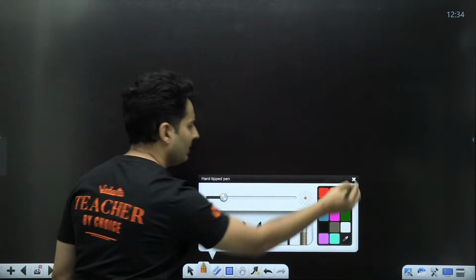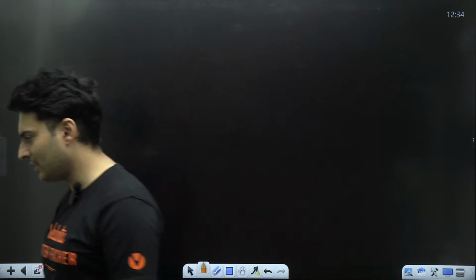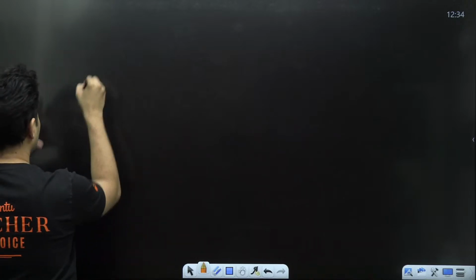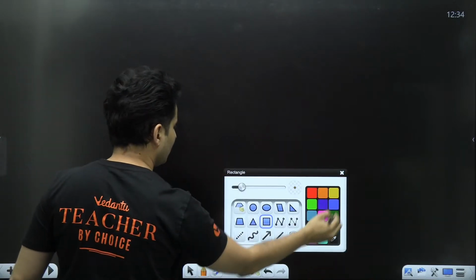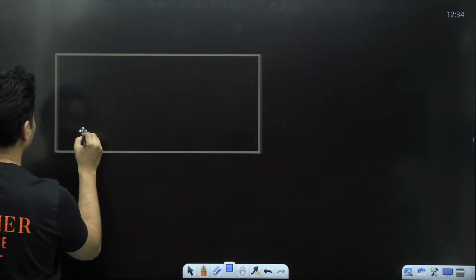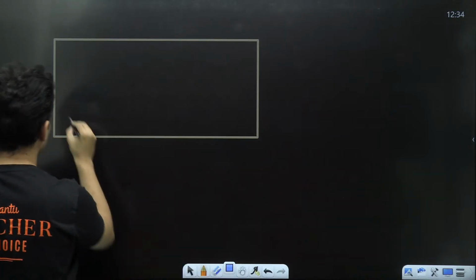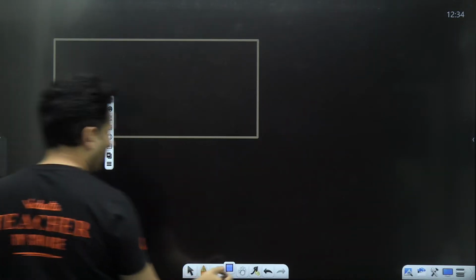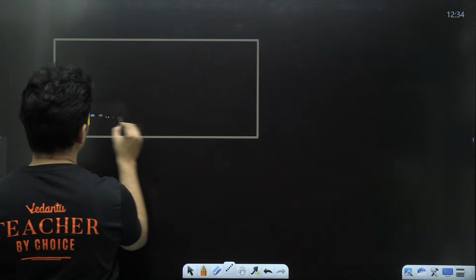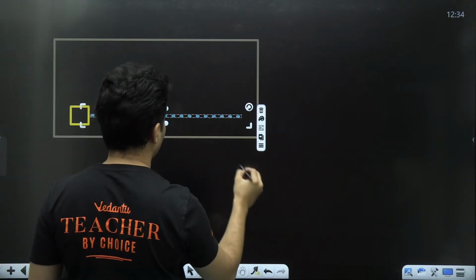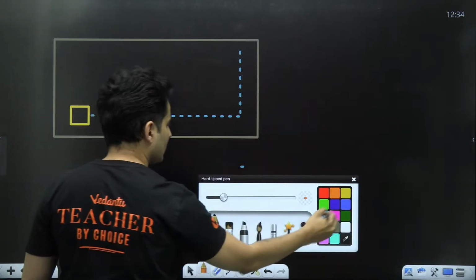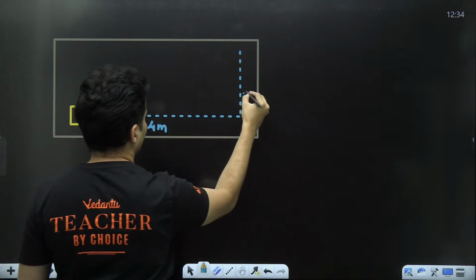Let's take one more example to understand it. Say, for example, this is the top view. Maybe there is a table or something like this. This is the top view of a table, and maybe there is a box over here. And this box has to be moved in multiple different ways. So first time, I move this box like this, and then I make it go over here. Maybe this is, for example, 4 meters, and this is 3 meters.